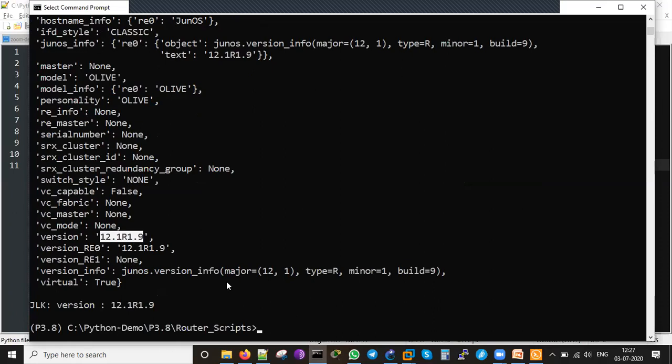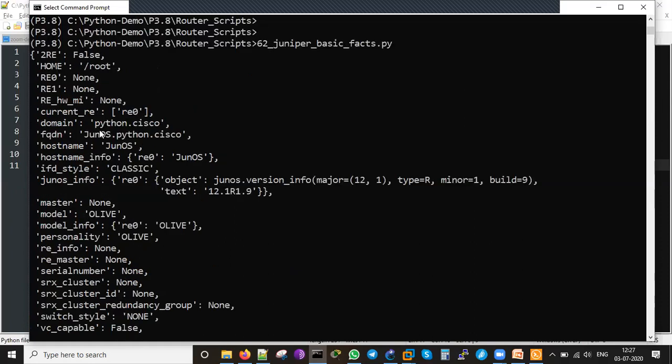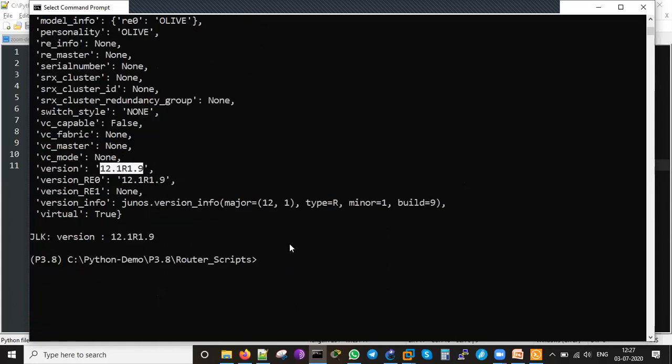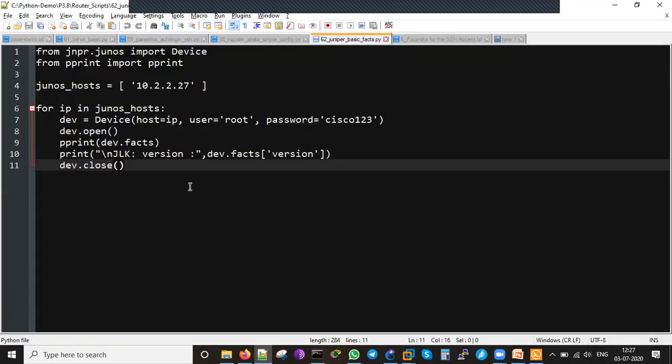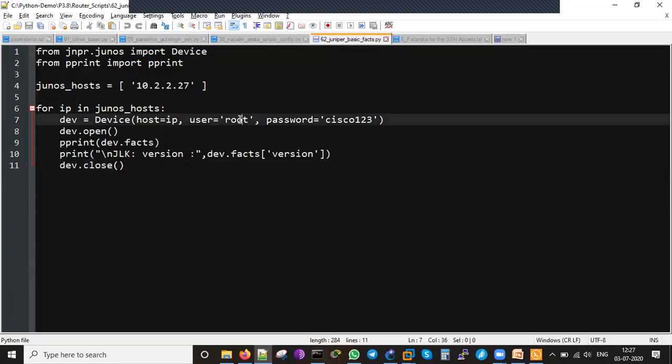It's very basic information which I tried to get: what the box is running, what OS is running, what platform it is, and what version is running. So this script provides only this much information. It will log in with the username root and the password Cisco123, then it will open the device, get the facts, and print the facts. That's all it does. It's a very simple